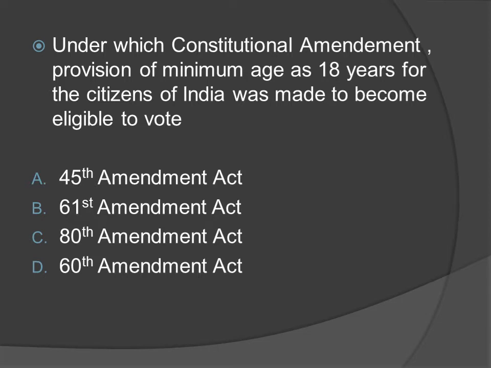Under which constitutional amendment was the provision of minimum age as 18 for the citizens of India to become eligible to vote made? Option A, 45th Amendment Act. Option B, 61st Amendment Act. Option C, 80th Amendment Act. Option D, 60th Amendment Act. The right answer is option B, 61st Amendment Act.